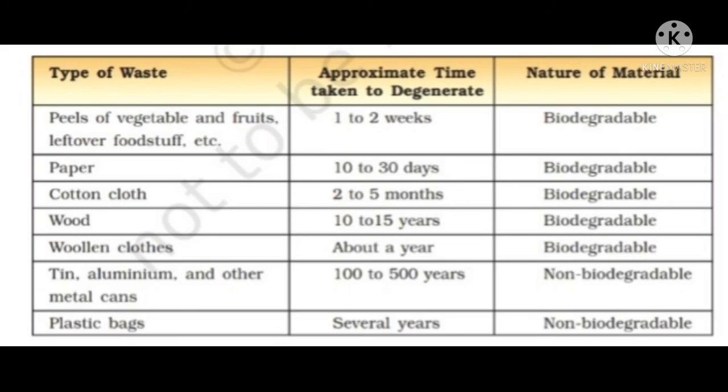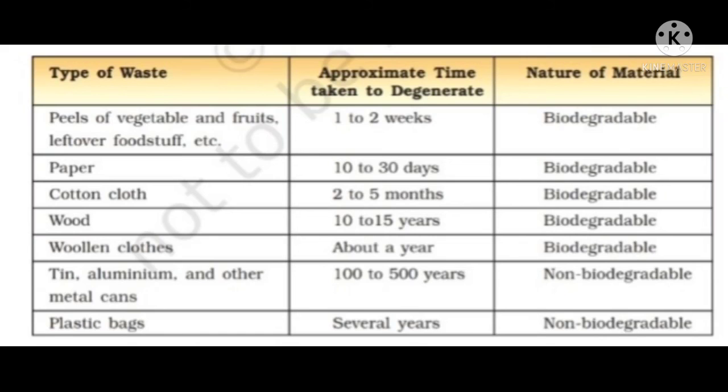That type of material is biodegradable. Paper takes 10 to 30 days to decompose, and it is biodegradable, it gets decomposed easily, that's why it is known as biodegradable. Cotton cloth takes 2 to 5 months to decompose, so that's why it is biodegradable.